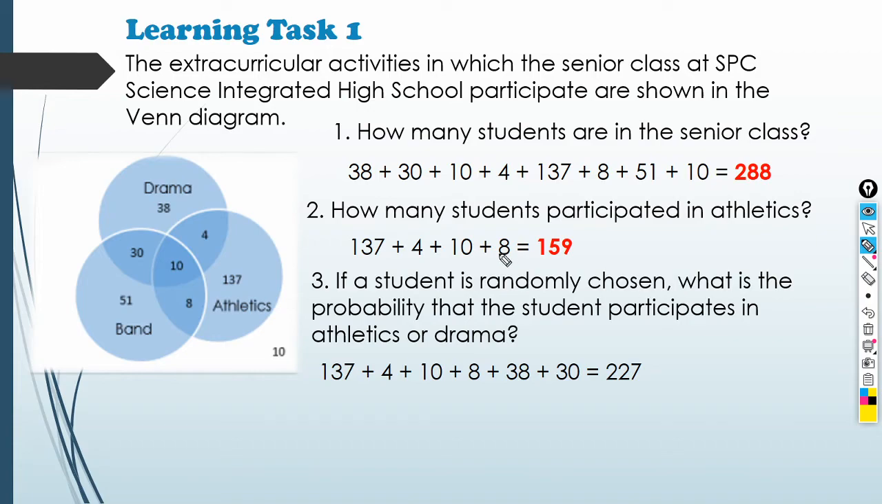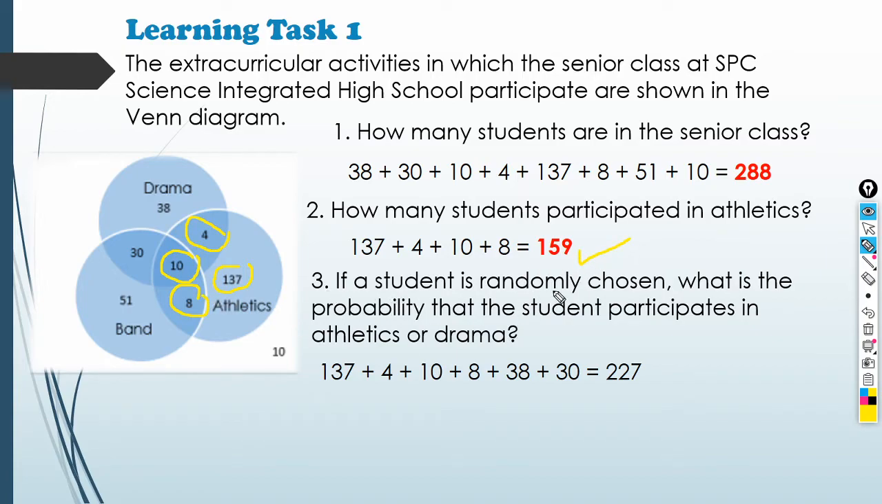So, athletics. So, nasan? Ito yung bilog ng athletics. Ito. So, ito lang i-add natin. 137 plus 4, 141. Plus 10, 151. Plus 8, 159. Okay, check.